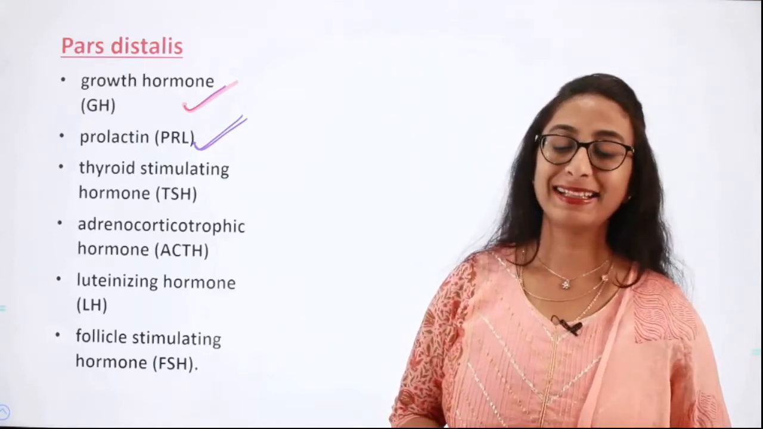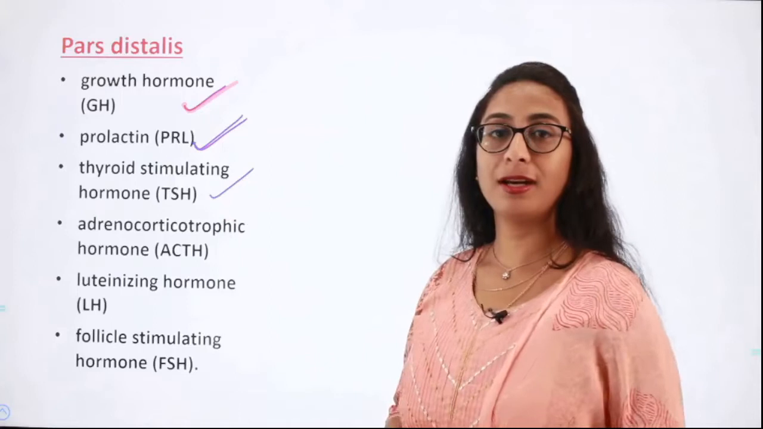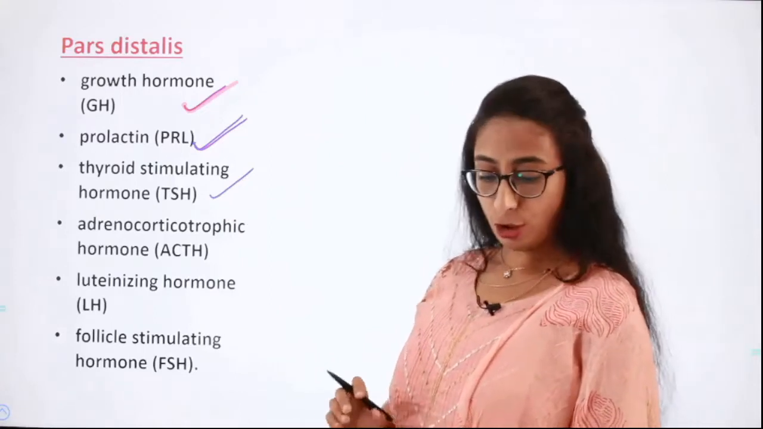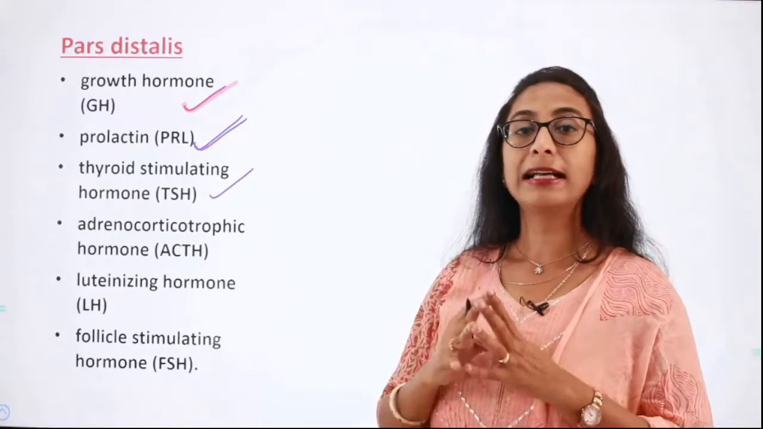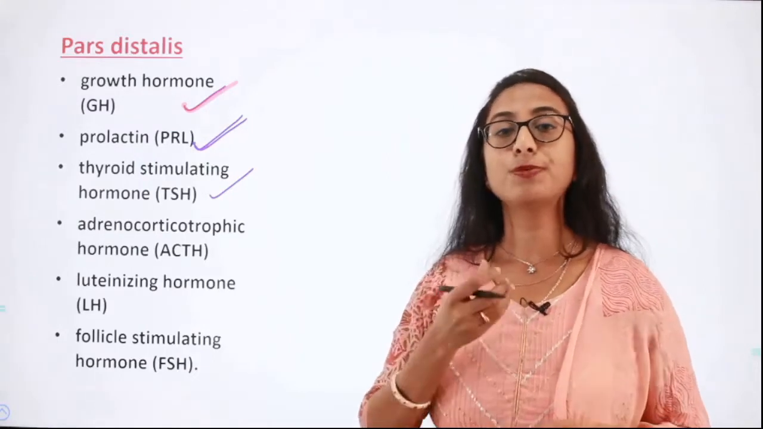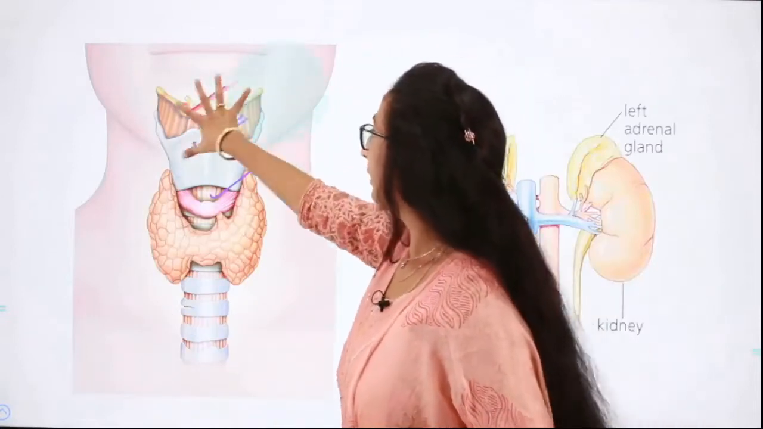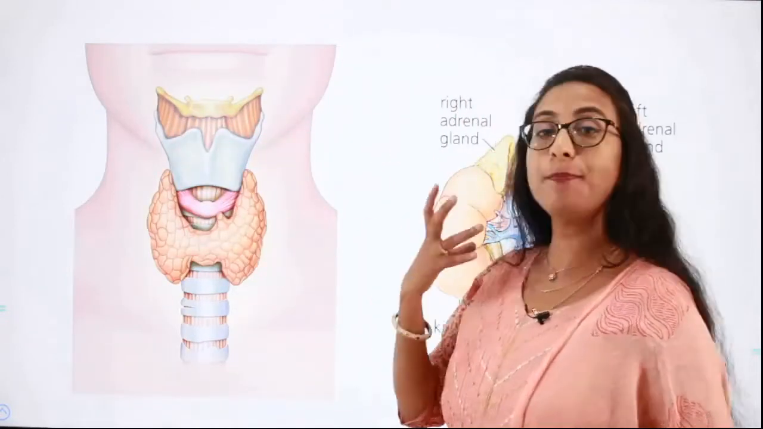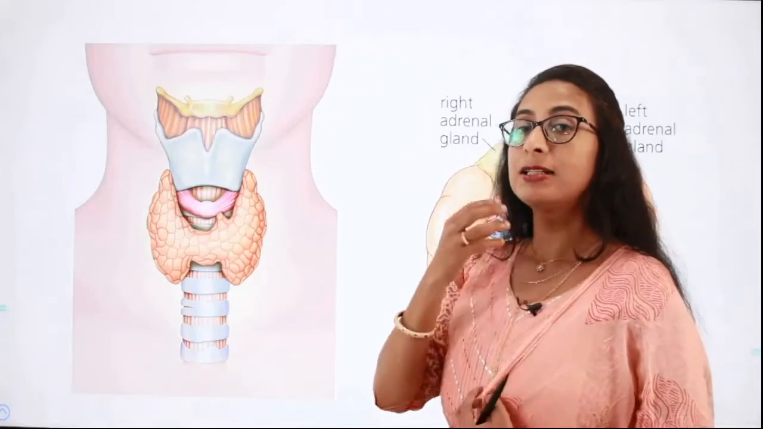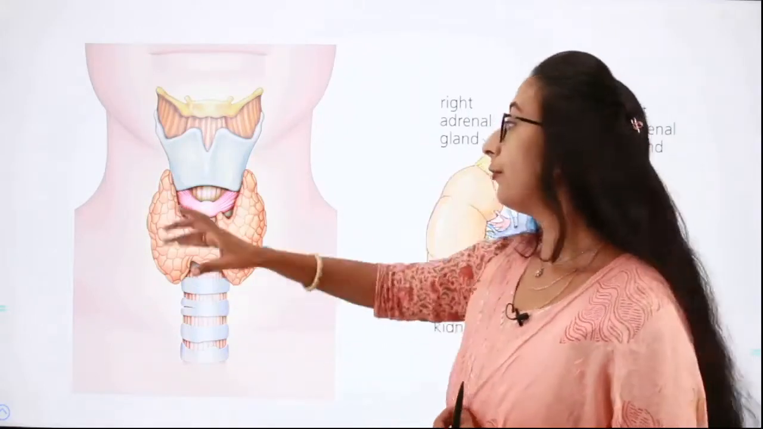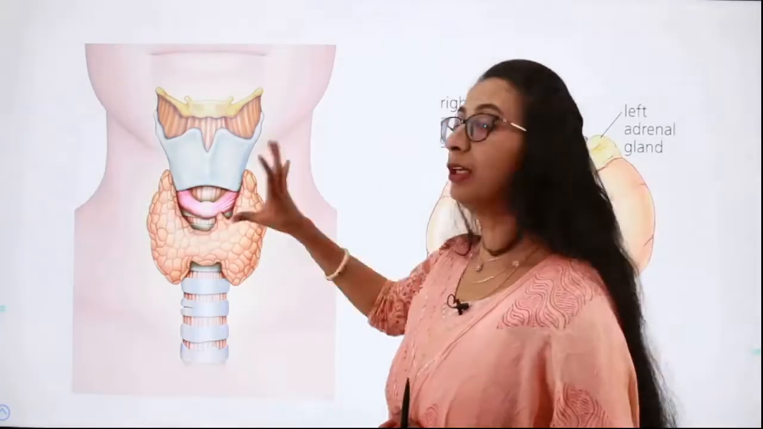mammary gland. Next is the thyroid stimulating hormone. Thyroid stimulating hormone regulates the gland called the thyroid gland, which is present in our neck region. Here you can see this is the thyroid gland. It is a butterfly shaped gland which is present in our neck. So the thyroid stimulating hormone regulates the synthesis and secretion of hormones from the thyroid gland.